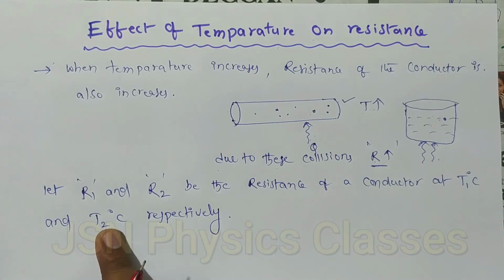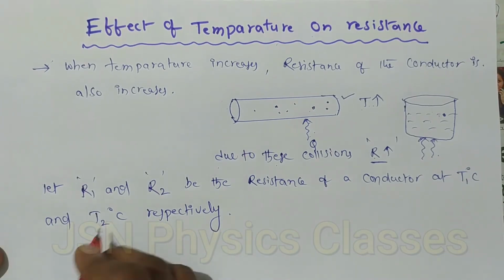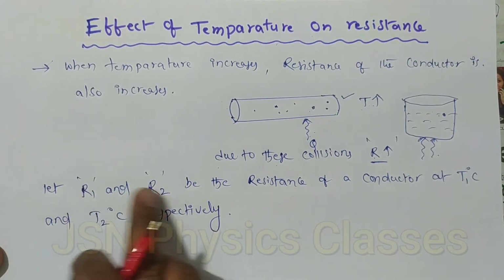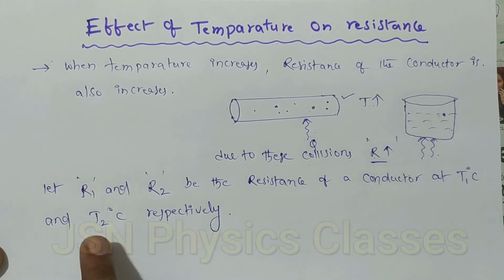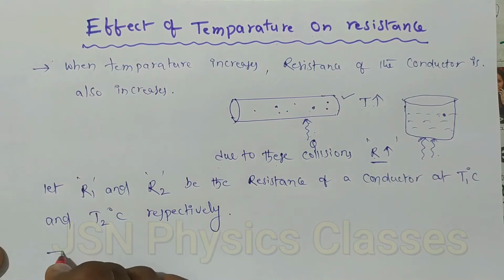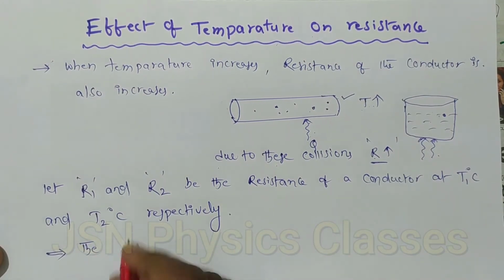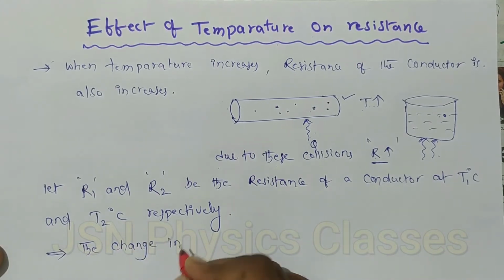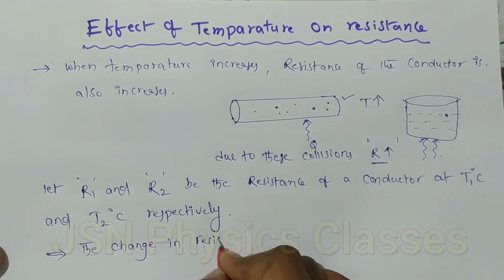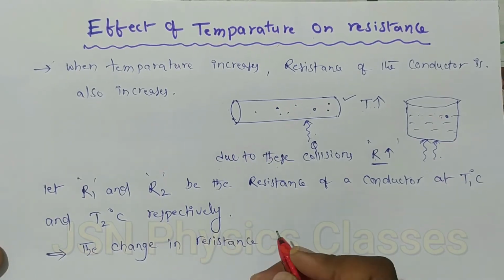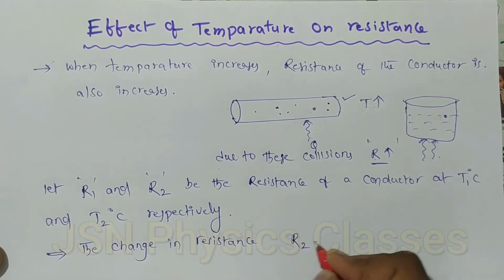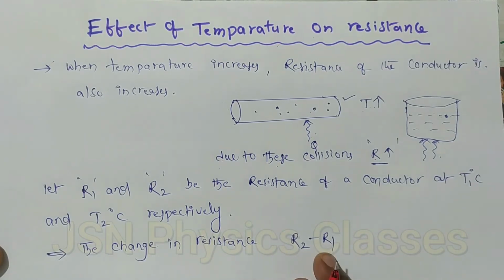So here I am taking the change in resistance. Resistance has changed when temperature increases. I am writing the change in resistance, that is R2 minus R1. Let us consider this is the change in resistance.